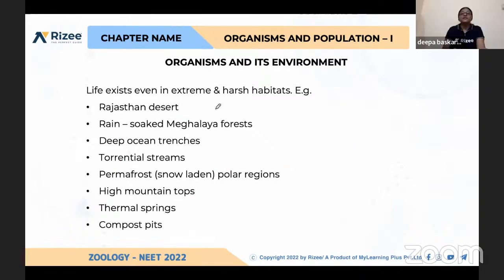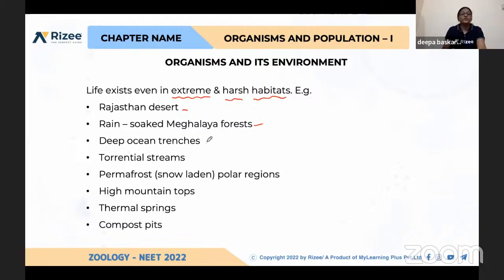So again, life exists even in extreme and harsh habitats. For example, thermal streams. Okay. See, Rajasthan desert. If you take the summer, the temperature will be very high. Those who are living in the polar region cannot withstand it. And rain-soaked Meghalaya forest. In Meghalaya, Cherrapunji, you know, the maximum rainfall in India is there.